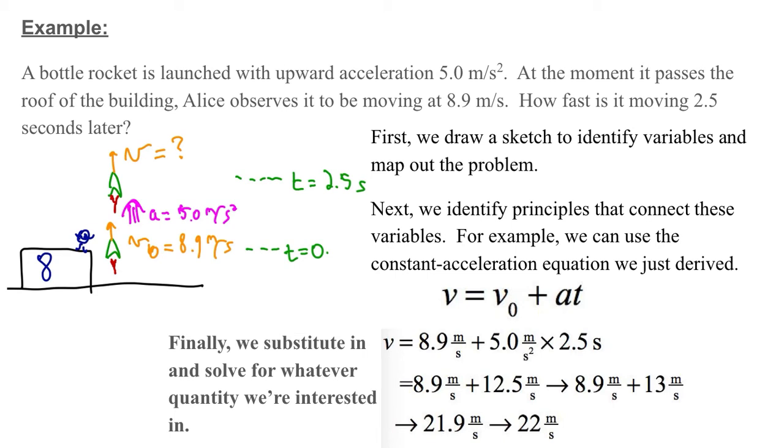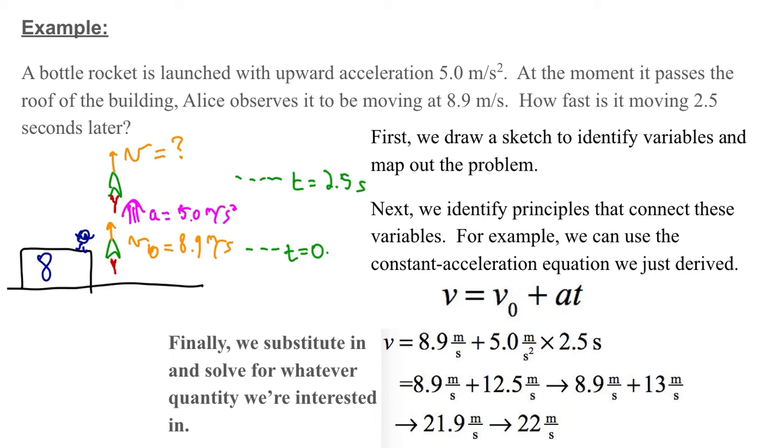We should be careful here. We're told the rocket accelerates upward at 5 meters per second squared. So in case you're remembering from earlier physics classes, hey, what about the fact that gravity, no, all that's balanced out, right? This is the net acceleration, which is upward at 5. We're still in kinematics. We're not dealing with dynamics yet. We're not talking about what else is going on. We're saying Alice observes an acceleration of 5 meters per second squared.